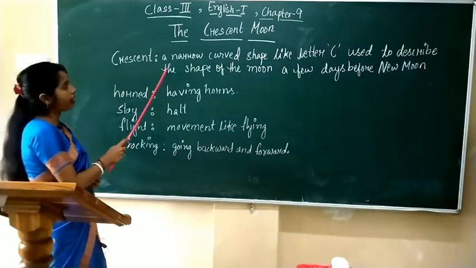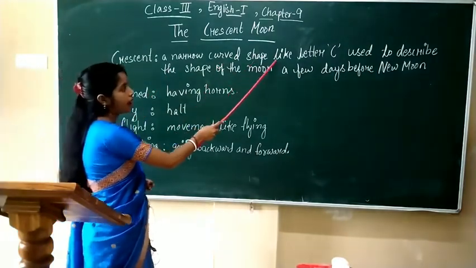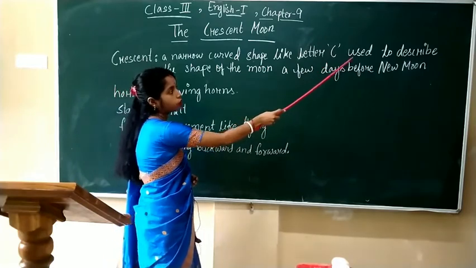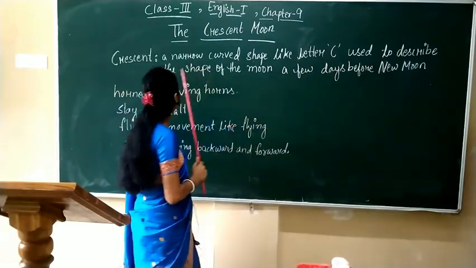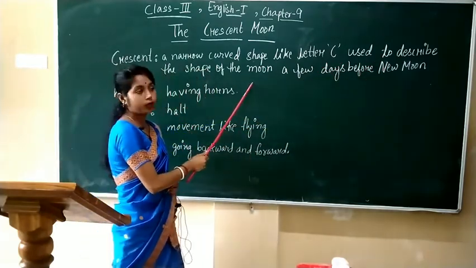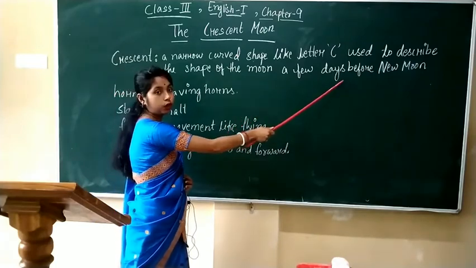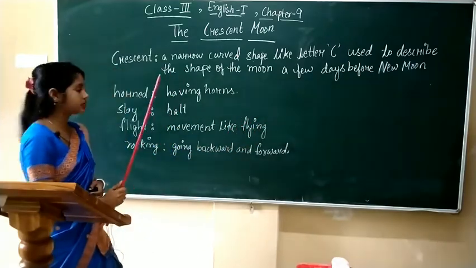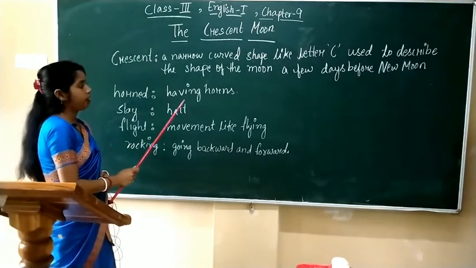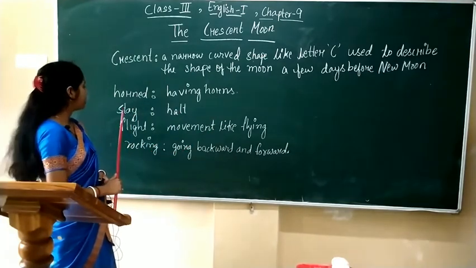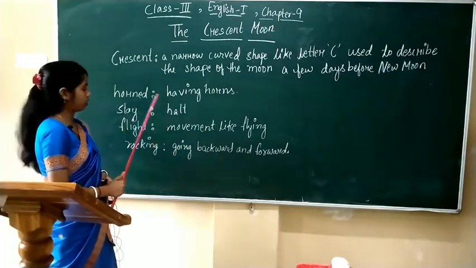Crescent: a narrow curved shape like the letter C, used to describe the shape of the moon a few days before the new moon. Horned: having horns. State: health.